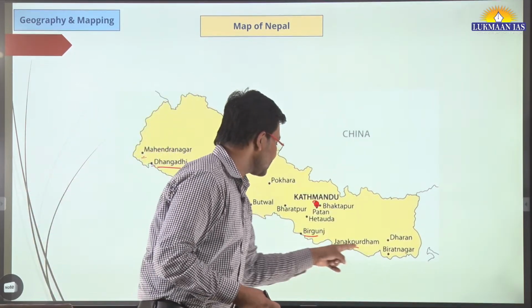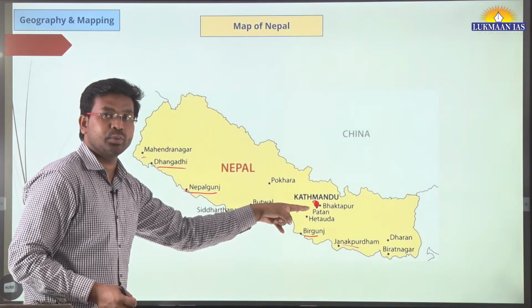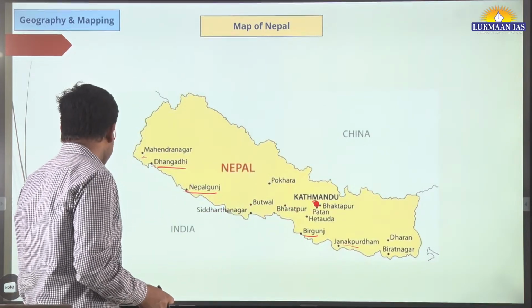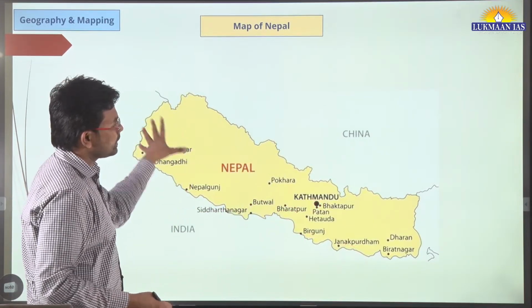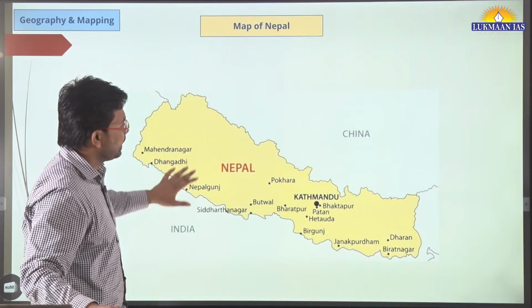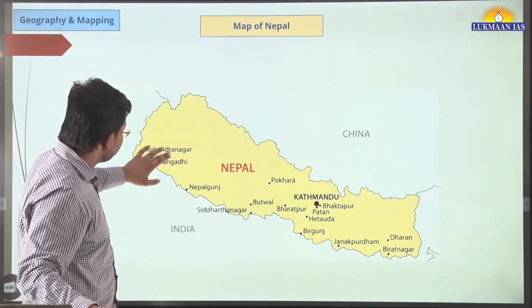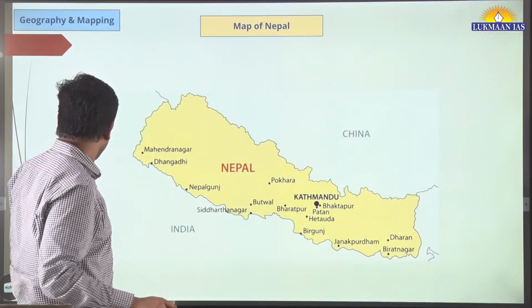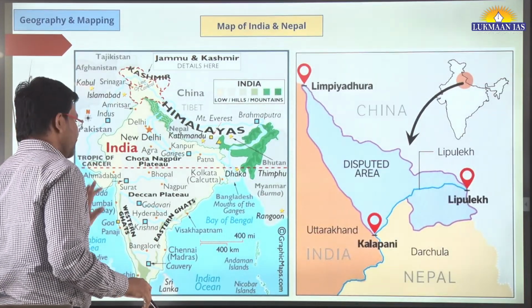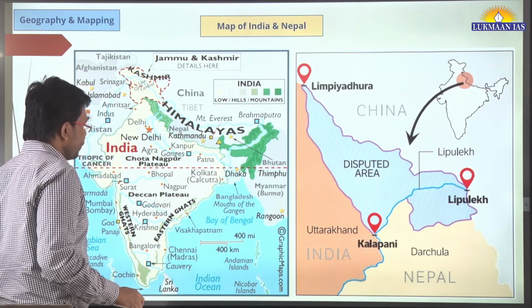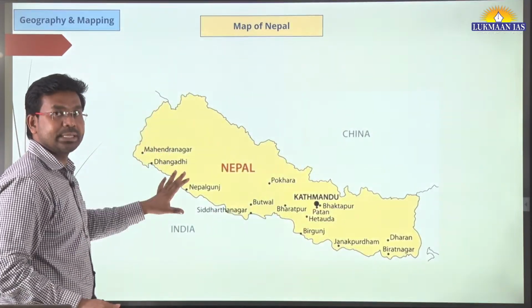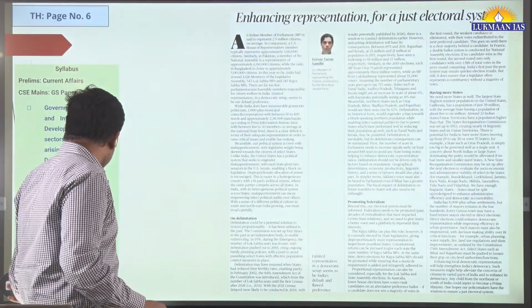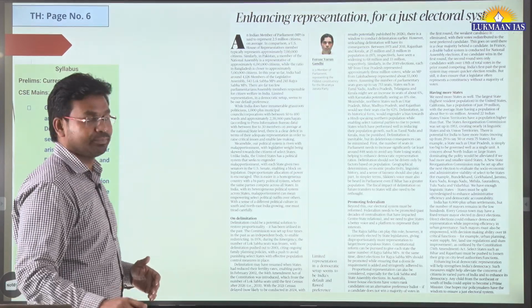So these are some of the locations that are very near to the borders of India. This is just to showcase how Nepal looks. You can again have a look at this particular map to understand where Nepal is located, and go through this single map of Nepal. That will also help you to understand.